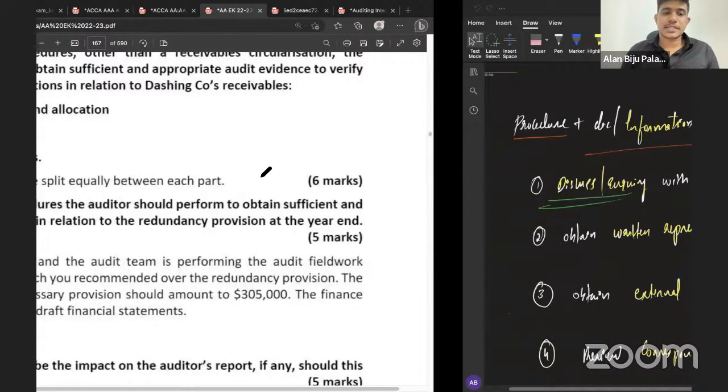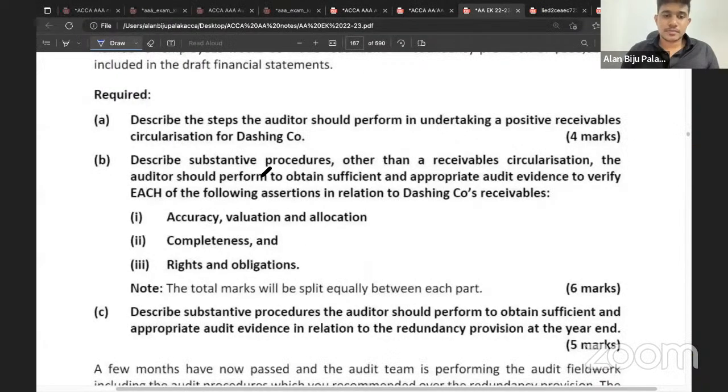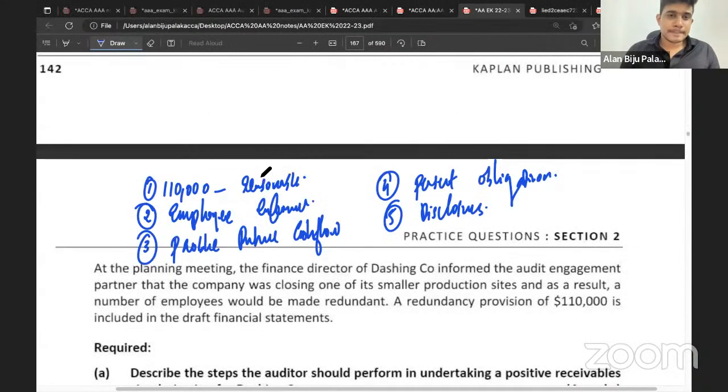Is there something to be discussed with the management? What can you discuss with the management? These are the things which you need to confirm. So, in order to confirm something of this, what do you need to discuss with management?